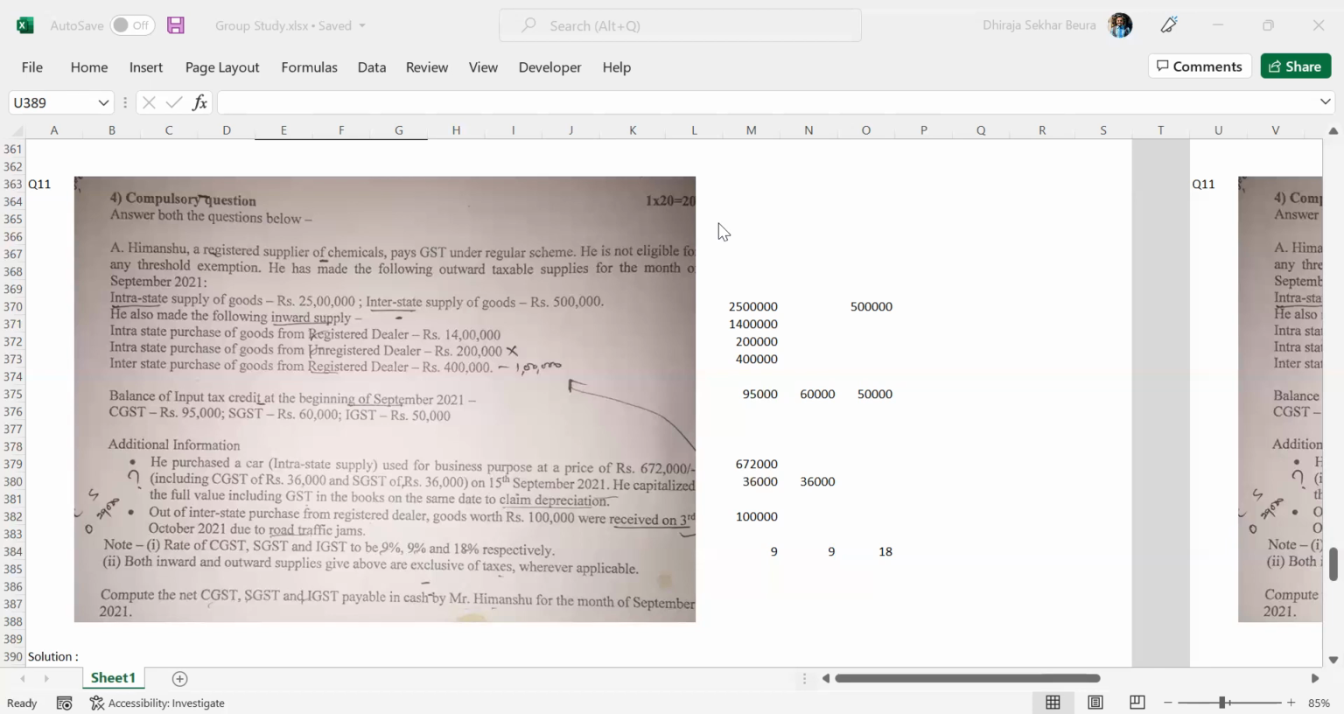Earlier, the other returns that we just discussed were monthly returns. This annual return will be carrying the same data for all the 12 months. It would have all the outward supplies, inward supplies, the credits that we have utilized, the tax amounts that we have paid, and so on and so forth. The date is 31st December.